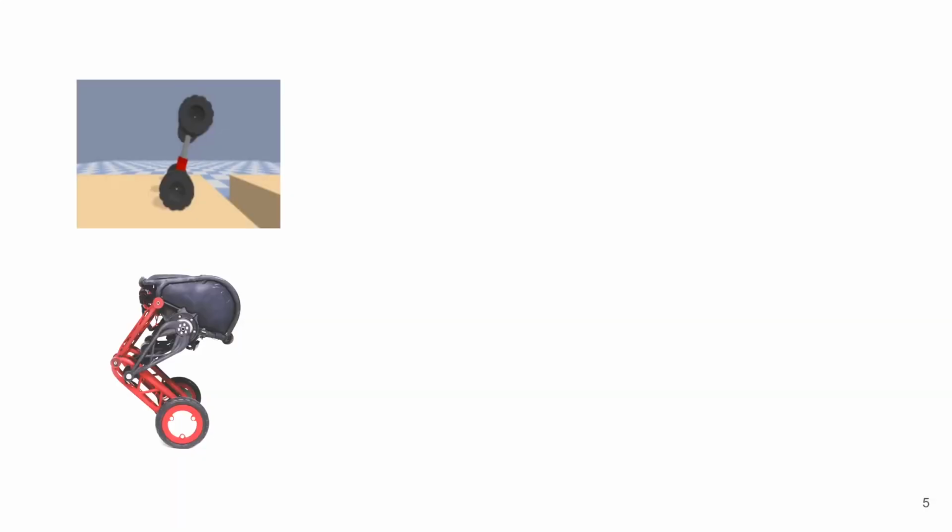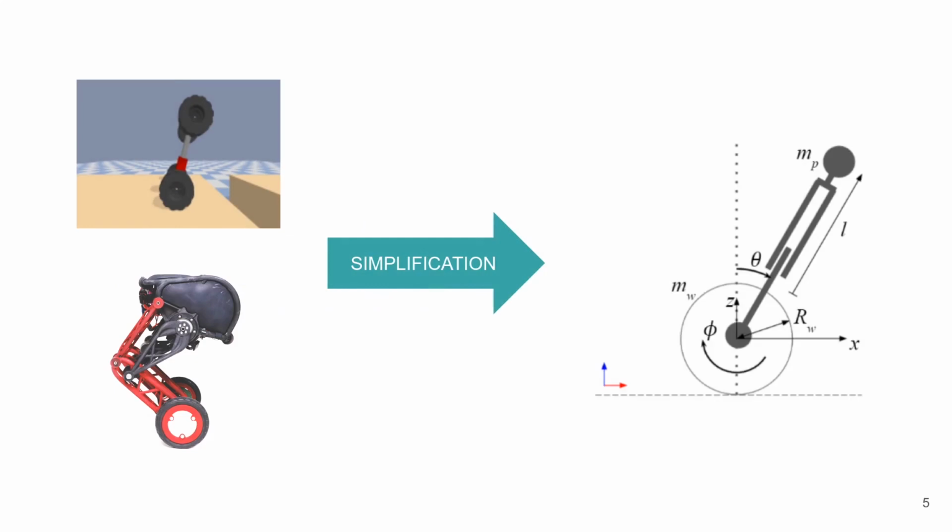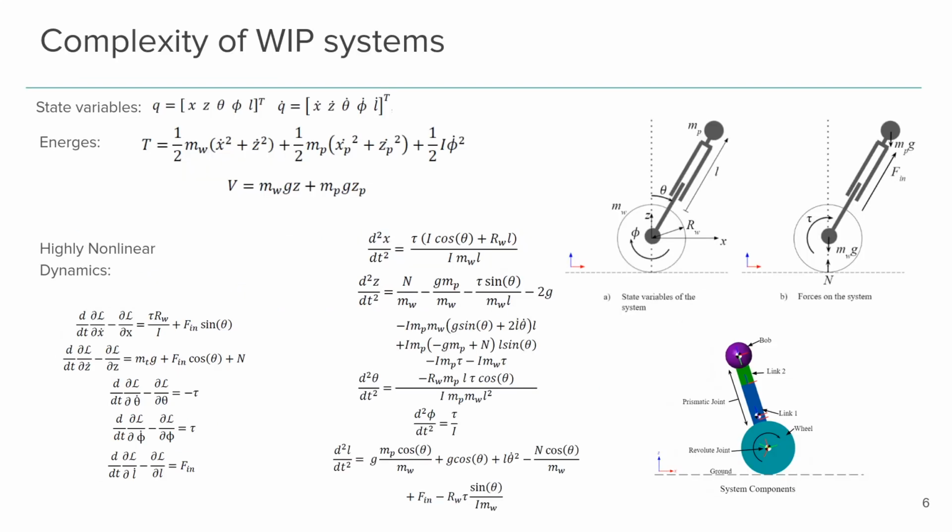In order to understand extendable wheel inverted pendulums, we can simplify the system as shown on the right, which is easy to model in Simulink using multi-body blocks. Looking at the dynamics, the control solution is non-trivial, as we can see many non-separable and nonlinear terms that have a significant impact on the system's behavior.